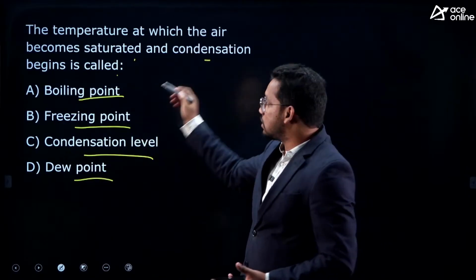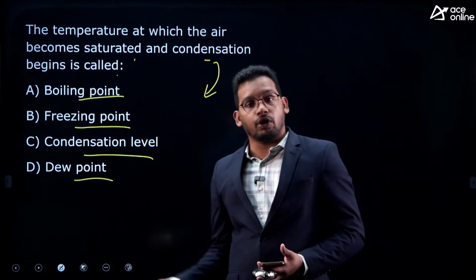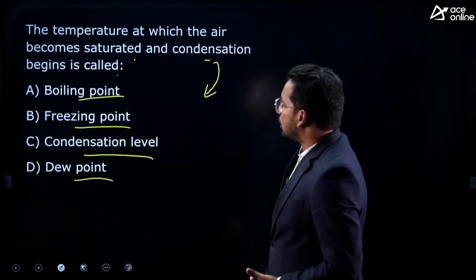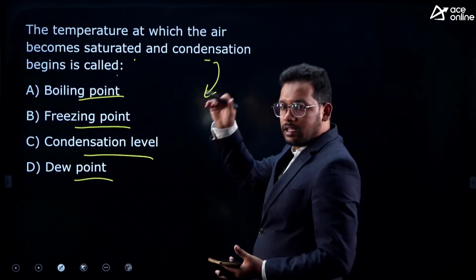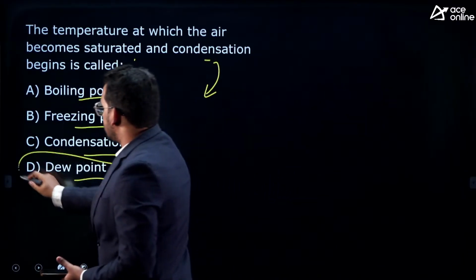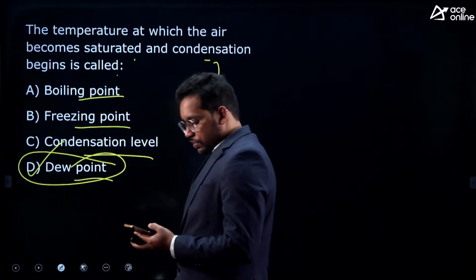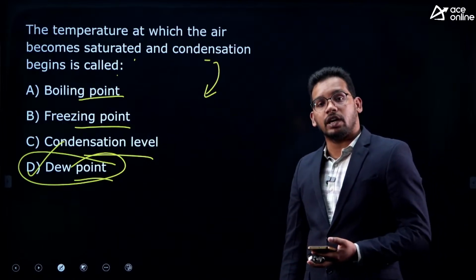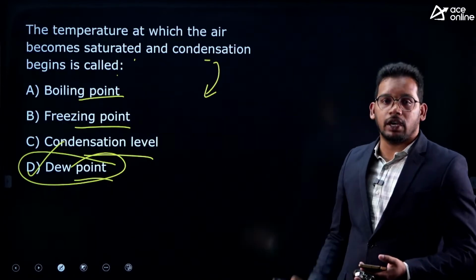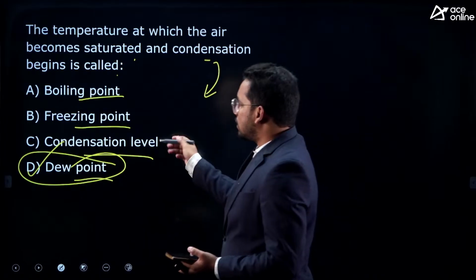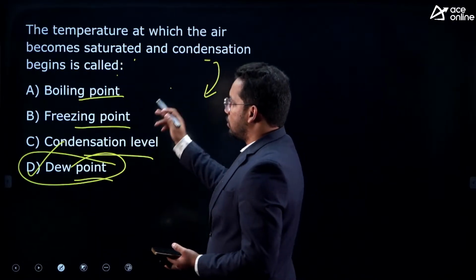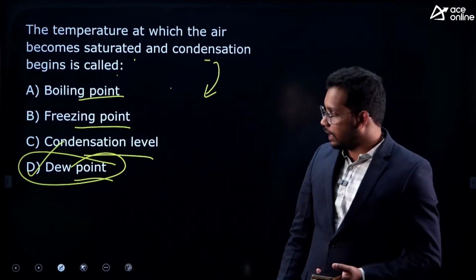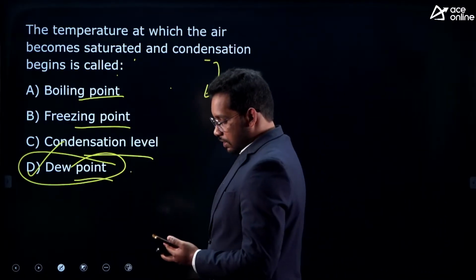Then the next phase is called condensation. That means if any moisture is added, it will release in form of rain or any precipitation, right? So that particular temperature where it reaches maximum capacity is called the dew point. Very popular question, very important question. Not freezing point. Freezing point is the temperature at which the liquid becomes solid ice. Condensation level, no, not related to this particular temperature. Boiling point means where the liquid becomes gas, right? So the dew point is the answer. Very popular question again.